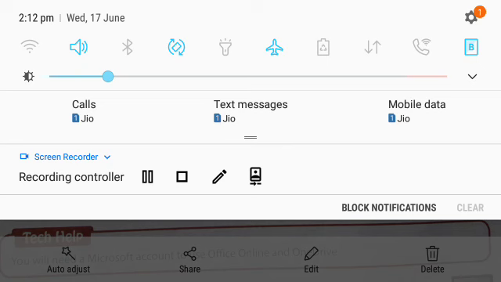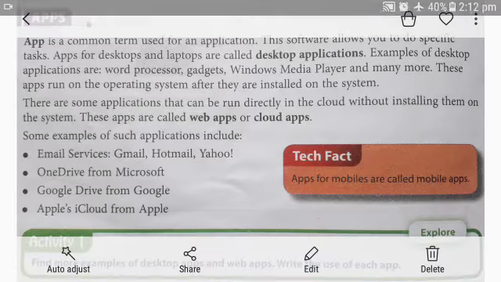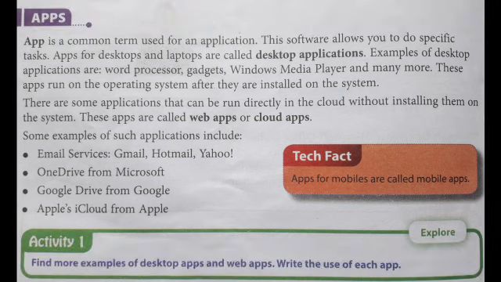Now there are some applications that can be run directly in cloud without installing them on the system. Students, suppose you are using Microsoft Office, then that Office software is already installed on your computer. That is why you can use it. But there are many applications that can be used directly on the internet without installing them on our system.